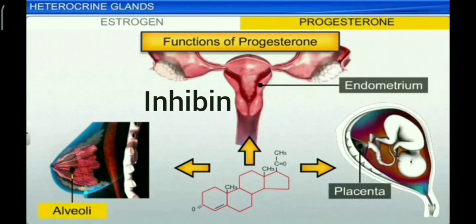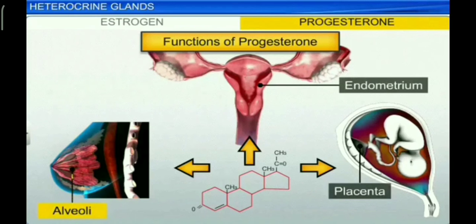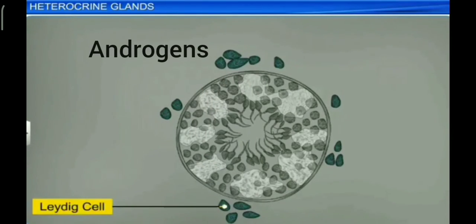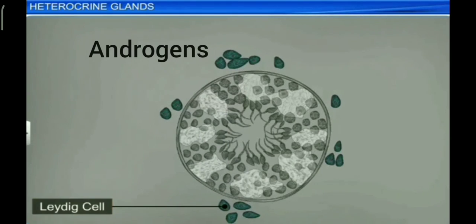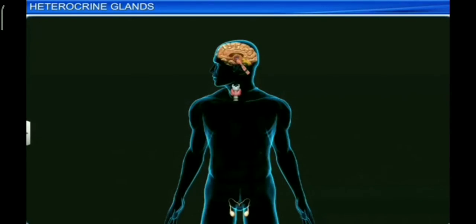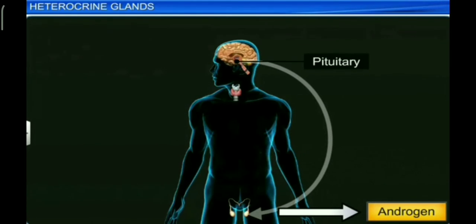Inhibin is also secreted by corpus luteum. Inhibin inhibits the FSH and GnRH production. Testis secretes male sex hormones called androgens such as testosterone. They are secreted from interstitial cells or Leydig cells by the influence of luteinizing hormone, that is LH. Rise in testosterone level in blood above normal inhibits LH secretion.